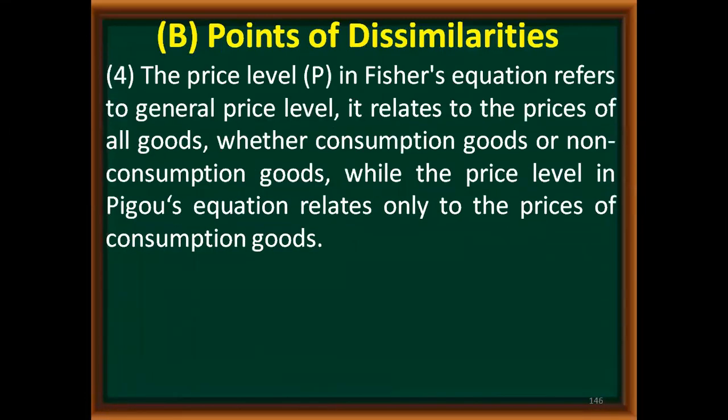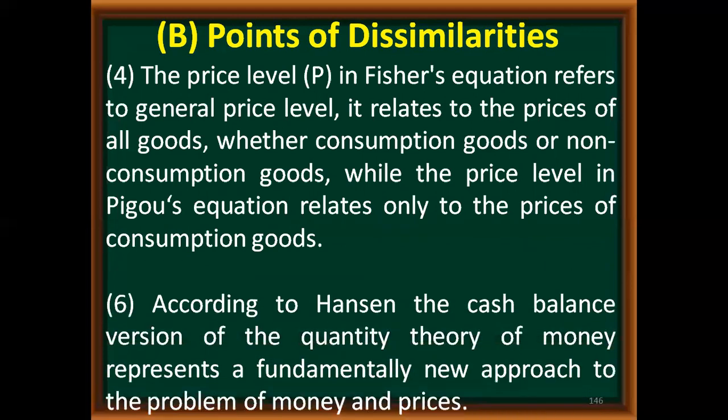Fourth point is the price level. P in Fisher's equation refers to the general price level. It relates to the prices of all the goods, whether consumption goods or non-consumption goods, while the price level in Pigou's equation relates only to the price of consumption goods. So it is more specific as compared to the general price level. So it is more related to consumer goods.